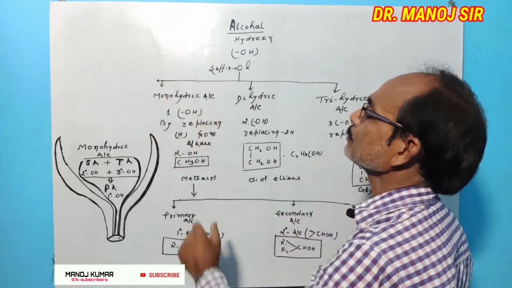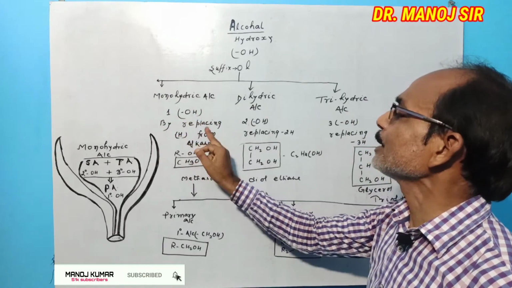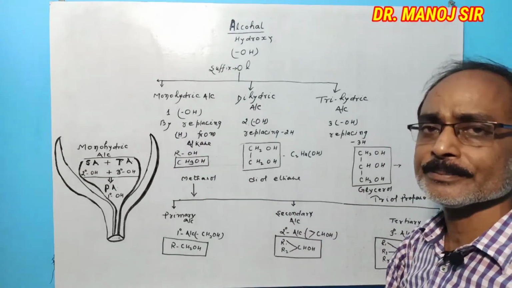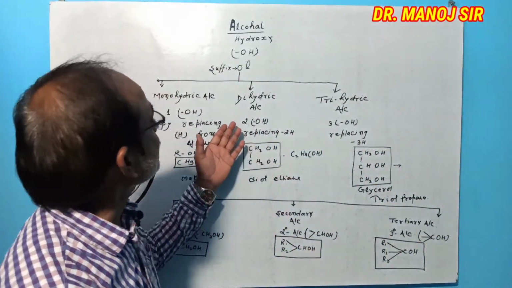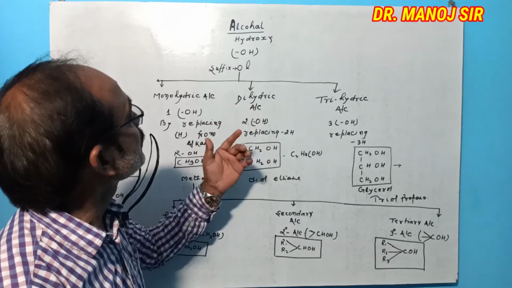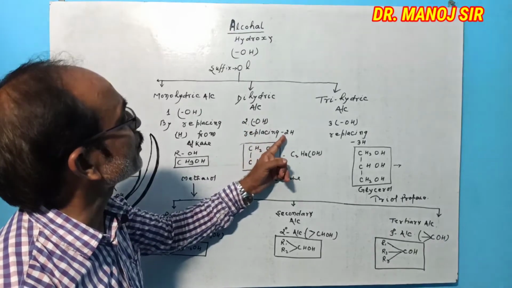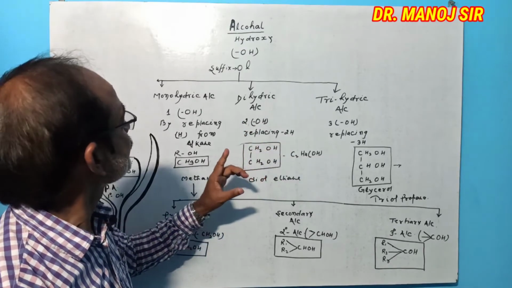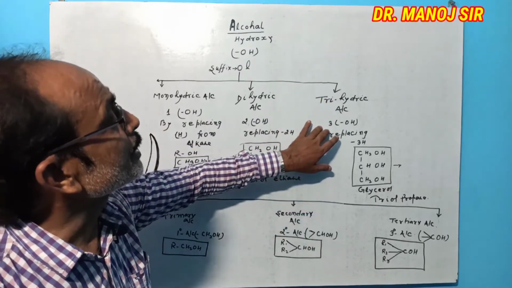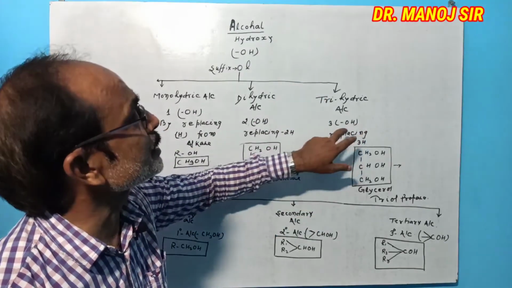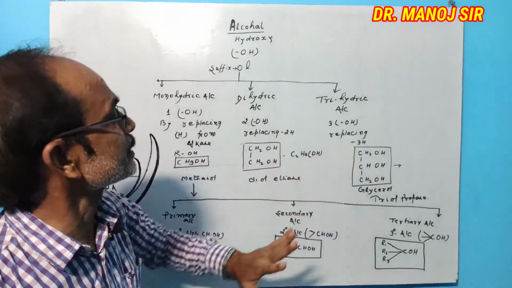monohydric alcohol contains one OH by replacing one H from an alkane. Similarly, dihydric alcohol contains two OH replacing two H, and trihydric alcohol contains 3 OH functional groups due to replacing 3 H.